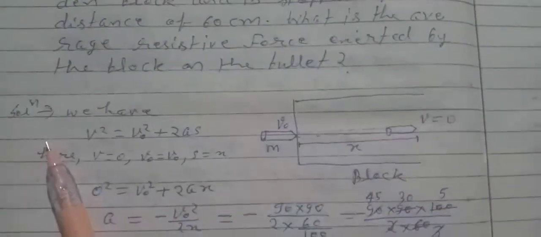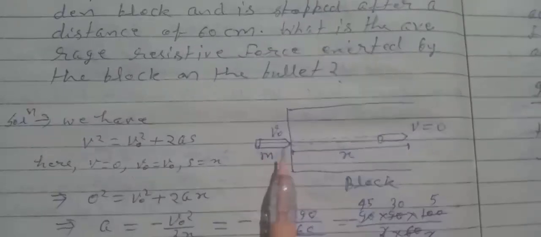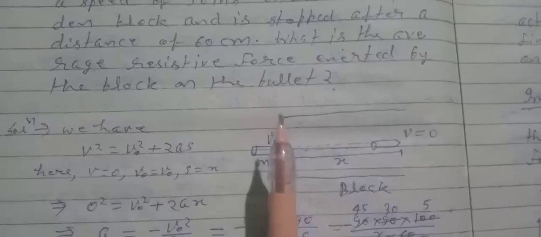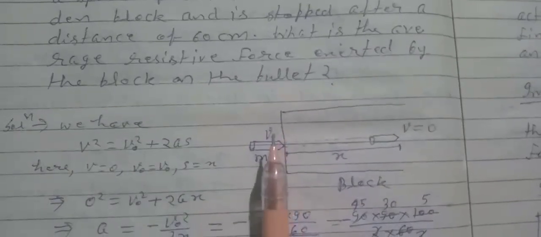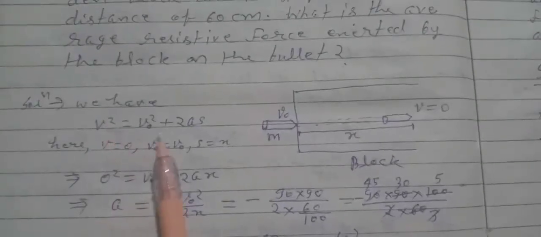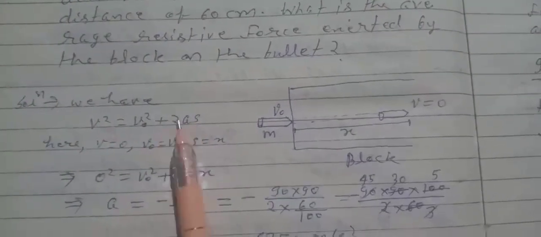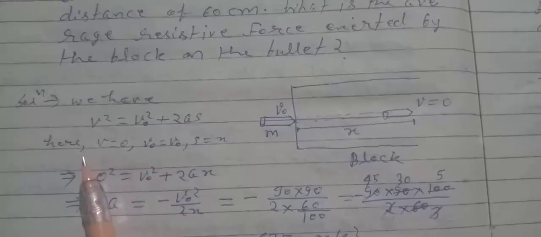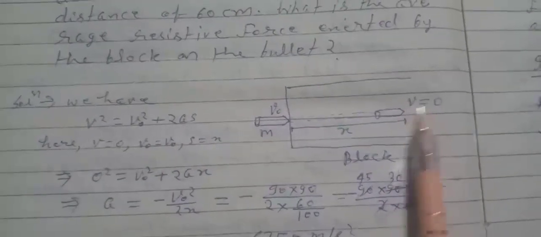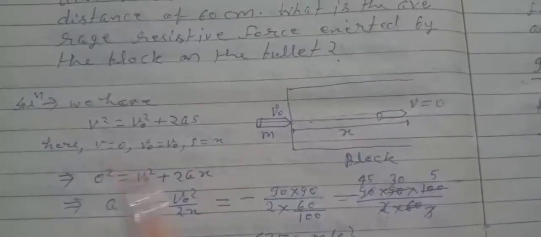From the above discussion we can calculate what we are asked. We have v square equals v naught square plus 2as, a formula from linear motion. Here the final velocity of the bullet is 0, so v equals 0.